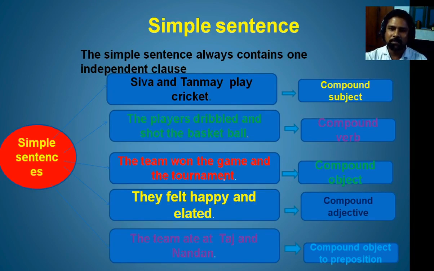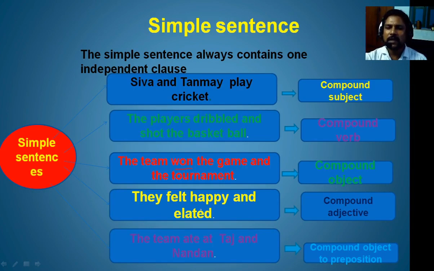Now, the third example: the team won the game and the tournament. The team is the subject; won the game and the tournament is the predicate part, since the predicate part begins with a verb, here won. Therefore, it's a clause. There is only one clause, that is the independent clause. Because there is only one clause, it will be a simple sentence. Now, we find the game and the tournament. Here, there are compound objects. So we can use a compound object in a simple sentence.